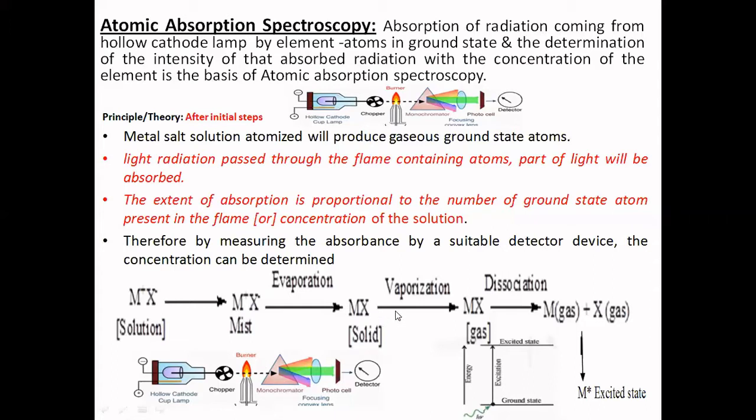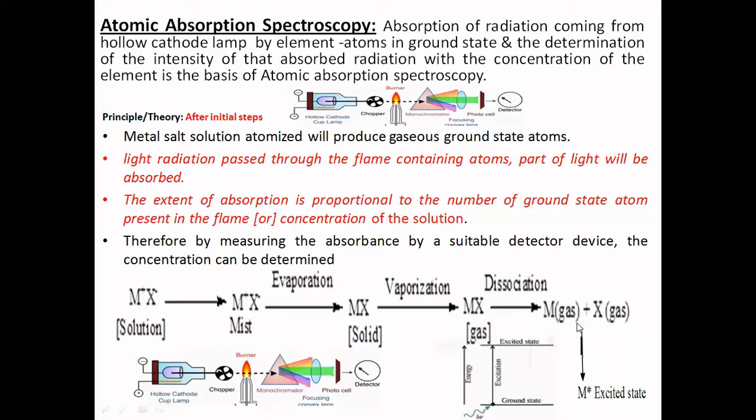Now this solid, under thermal energy from the flame, undergoes vaporization, and the solid MX is converted into gaseous MX. Then it undergoes dissociation, and as a result of dissociation it leads to atomization. It means the metal and its other component are both now in the gaseous phase.